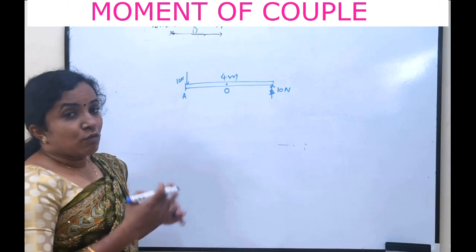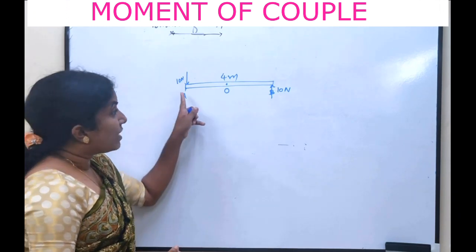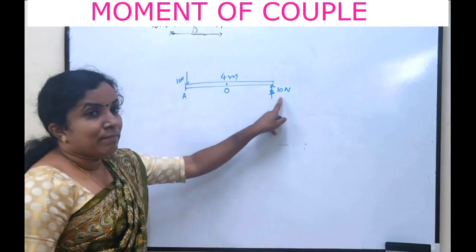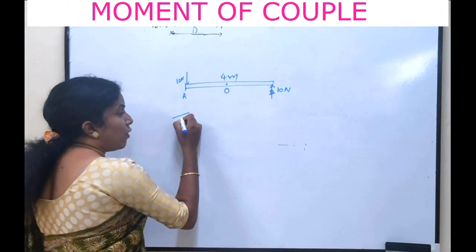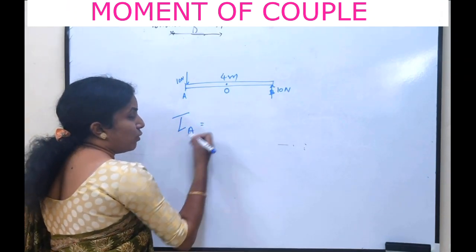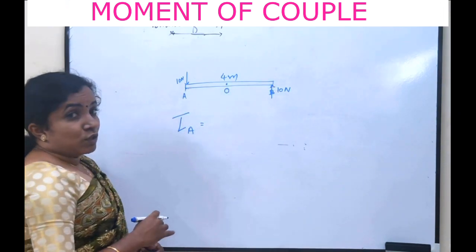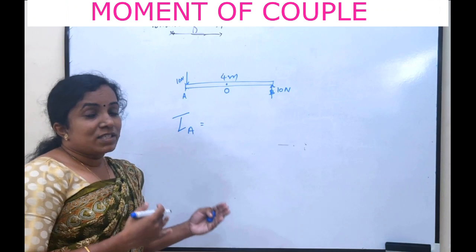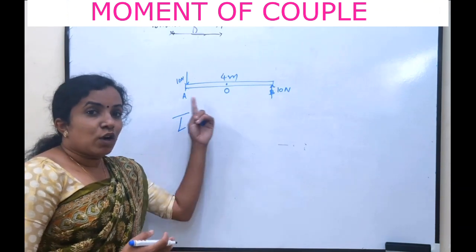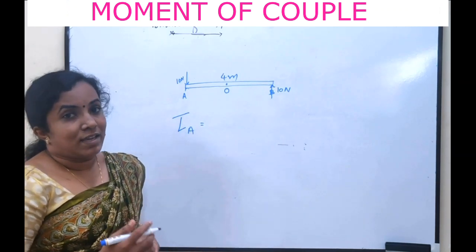Let's see what is the moment of force about A, O and B. So the moment of force about A is equal to, here there are two forces. So the moment of force due to these two forces gives the total moment of force about A, is it?